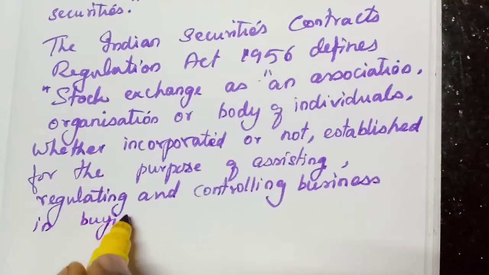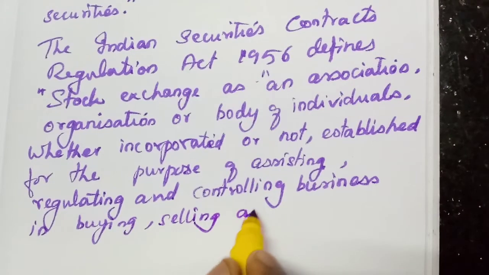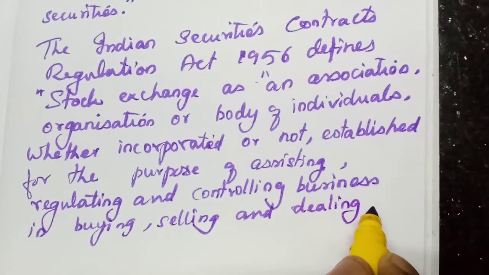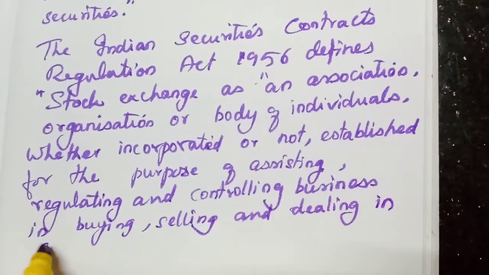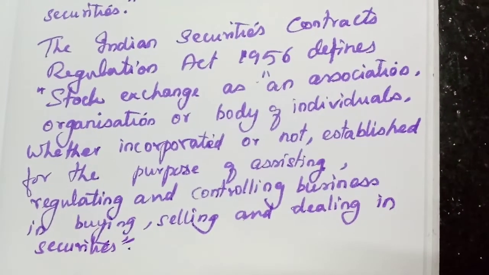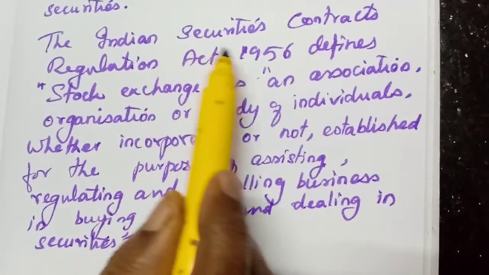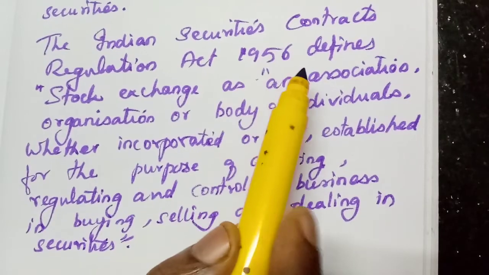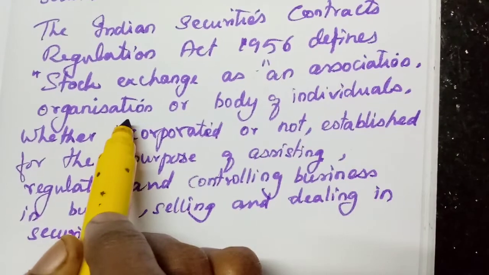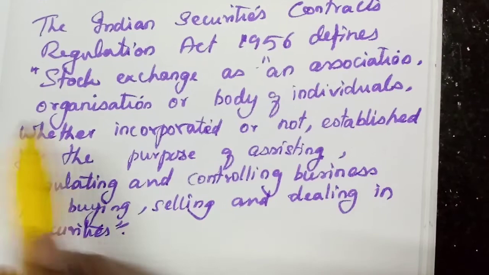Some people are buying, some people will be selling, and some people are dealing. They will not buy and sell, but they will deal in the securities. Dealing in securities. That is called securities market or stock exchange. The Indian Securities Contracts Regulation Act 1956 defines a stock exchange as an association, organization, or body of individuals, whether incorporated or not.